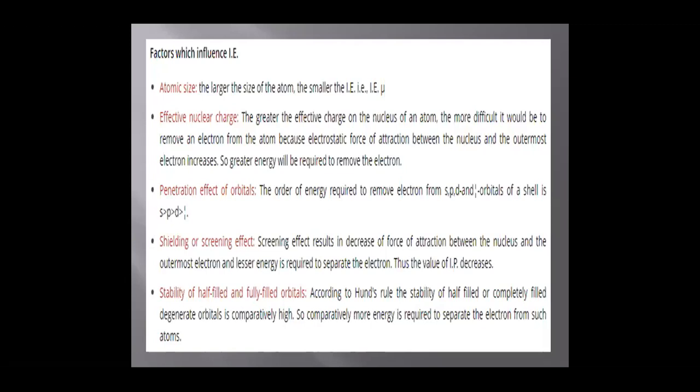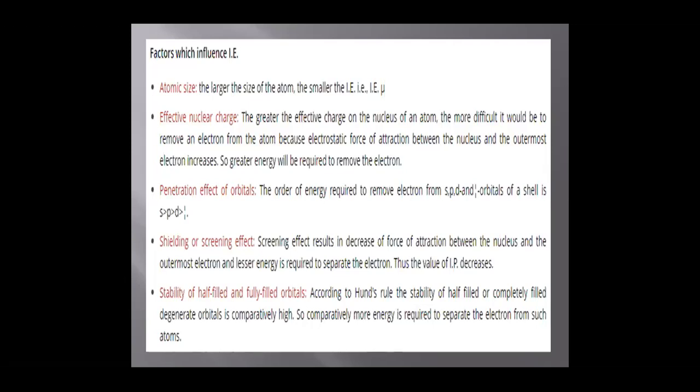Effective nuclear charge. The greater the effective nuclear charge on the nucleus of an atom, the more difficult it is to remove an electron from the atom because of the electrostatic force of attraction between the nucleus and the outermost electron. So greater energy will be required to remove the electron. As the effective nuclear charge increases, ionization enthalpy also increases. As effective nuclear charge increases, the size decreases, and as the size of the atom decreases, ionization enthalpy increases.